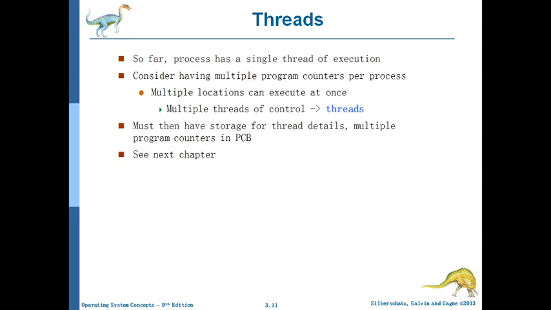When you have multiple program counters, multiple threads, a thread will have a set of code, but it runs in parallel with the calling program. For that purpose we have multiple program counters, so you can execute at multiple locations at the same time. We have a thread library, which has information related to the threads we are using and how to create them. You have multiple program counters' information in the PCB of the main process. We have a separate chapter on this, so in the next module we will see complete details about threads.